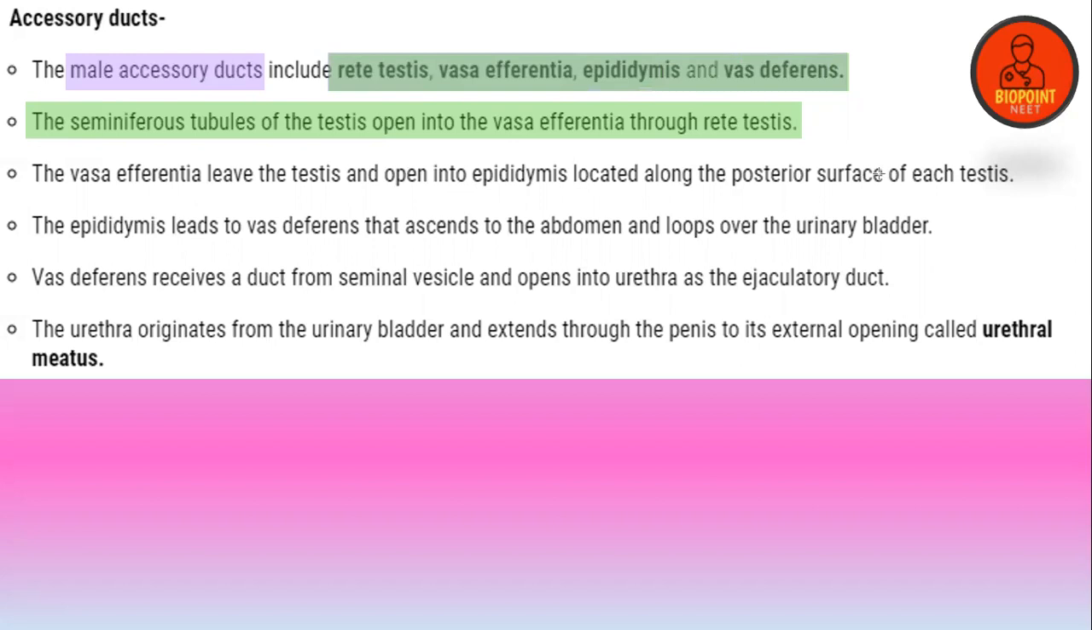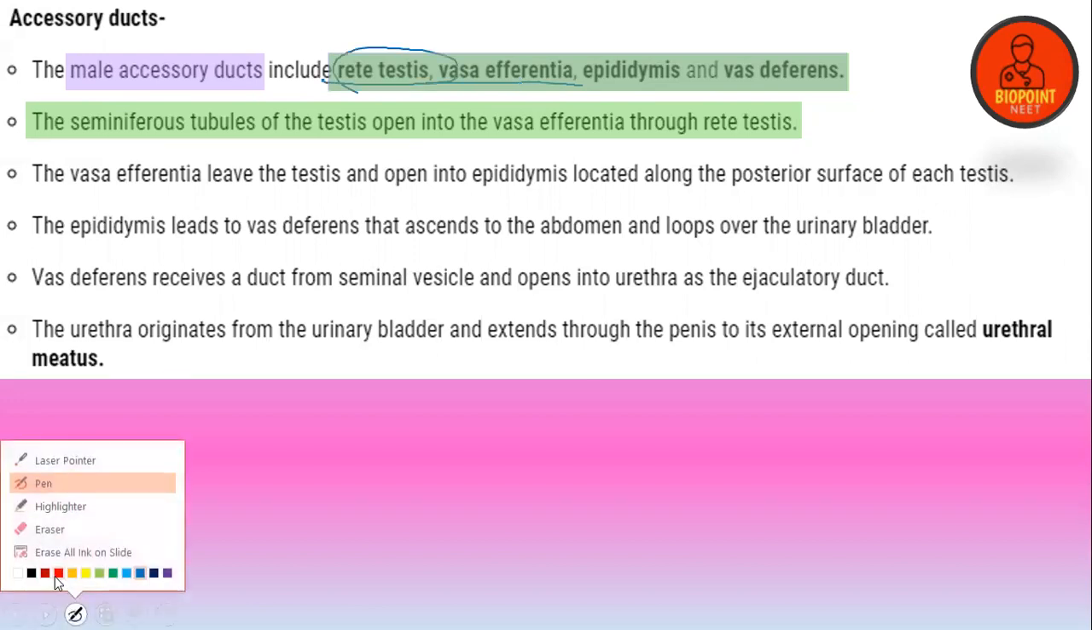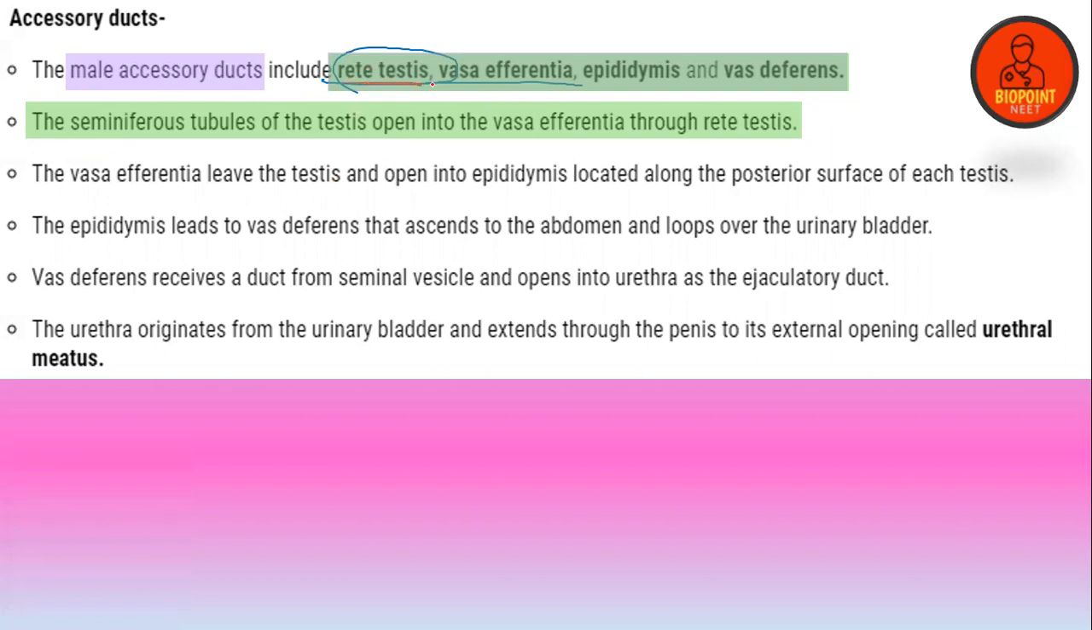The seminiferous tubules of the testis open into the rete testis, and then into the vas efferentia. Look, they open into the vas efferentia through the rete testis. That's the only thing which has been mentioned. Is it clear? The vas efferentia leave the testis and open into the epididymis along the posterior surface of the testis. Very important: posterior surface of the testis.